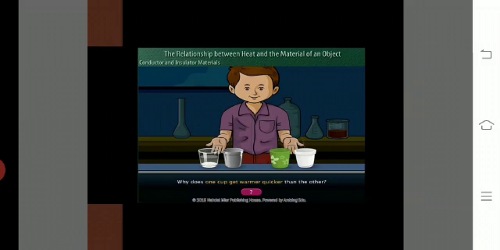In this activity, you put hot water in different types of glasses. One is of glass, one is of metal, one is of plastic, and one is of styrofoam. When you put hot water in all four glasses, you feel the metal glass becomes very hot because it is a good conductor of heat, and on the other side the styrofoam does not become very hot because it is an insulator.